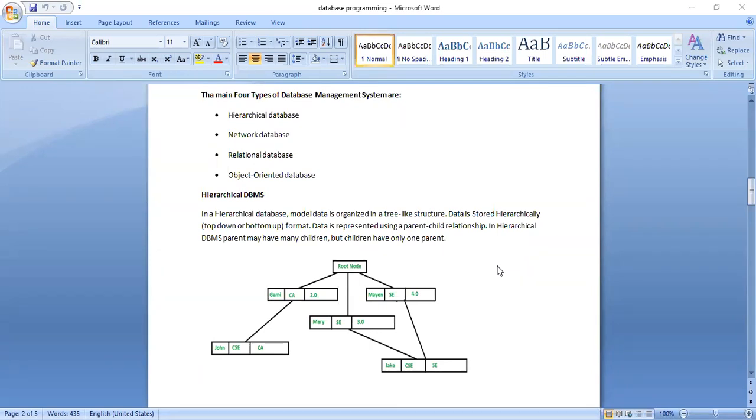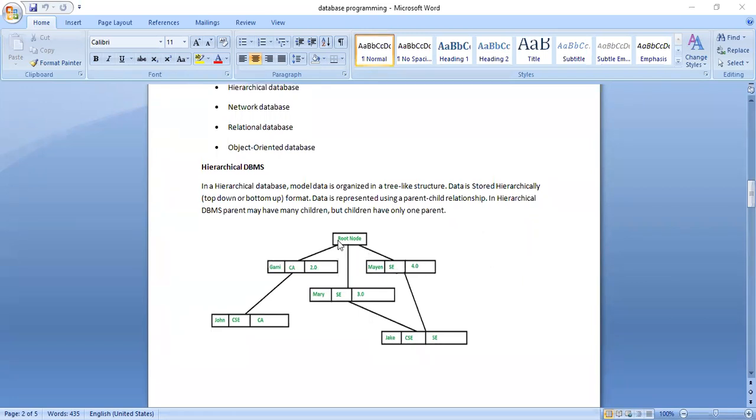Now you see the given example here. The first node is known as the root node. Then you see the children of the root node. I have three children here: Mayan, Mary, and Gami. Again, John is a child of Gami, and you see here, Jake is a child of Mayan and Mary.